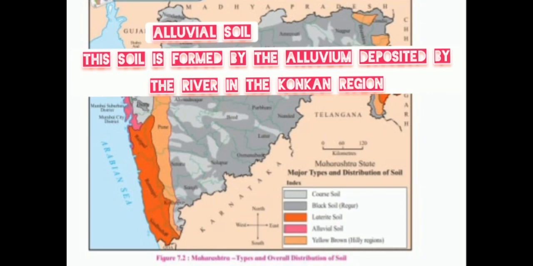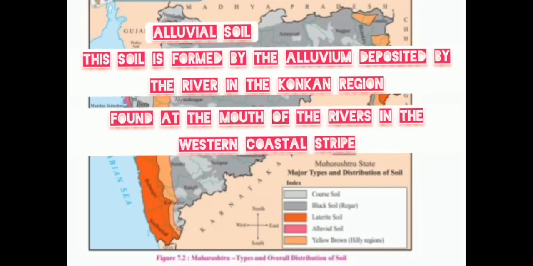Next we have alluvial soil of the coastal strip. This soil is formed by the alluvium deposited by the rivers flowing in the Konkan region, which are short and flow with great speed. This soil is found at the mouth of the rivers in the western coastal strip. Example, the areas around Panvel, Uran coast, then Dharamtar Creek, etc.